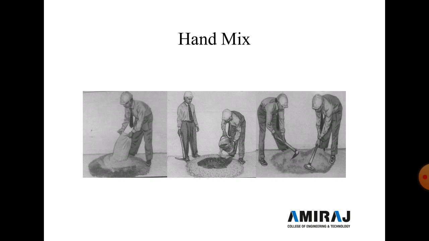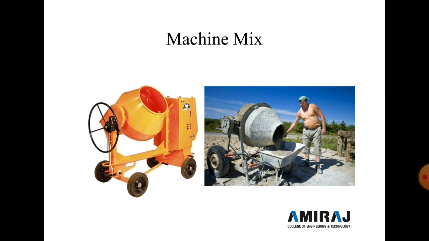Next is machine mix concrete. Here you can see the yellow colored machine. In machine mix concrete, first we throw the aggregate in the mixer pan, then sand, and then cement, and all the materials are mixed thoroughly in dry form.